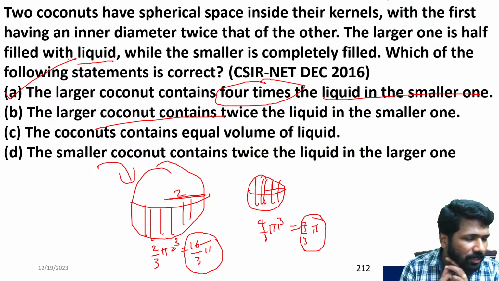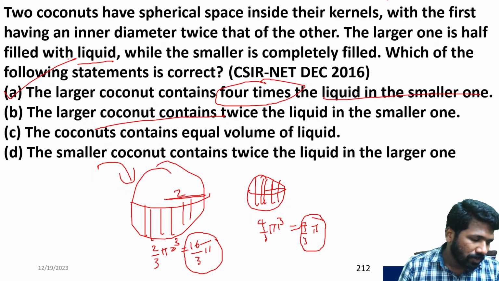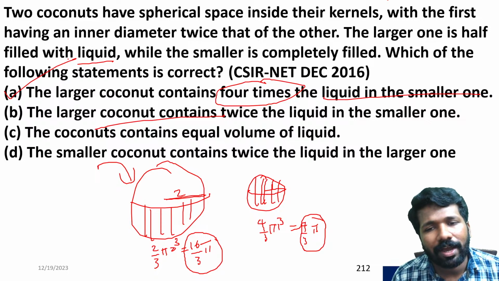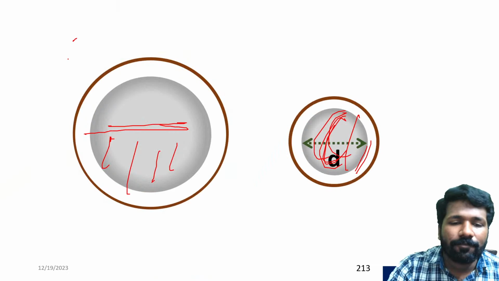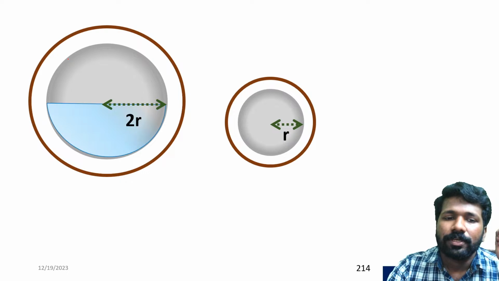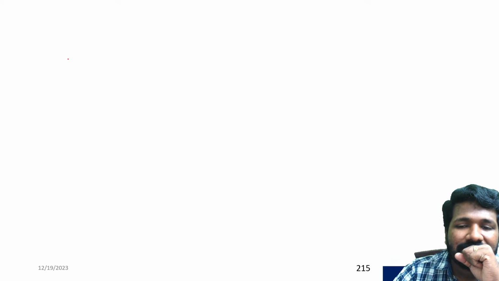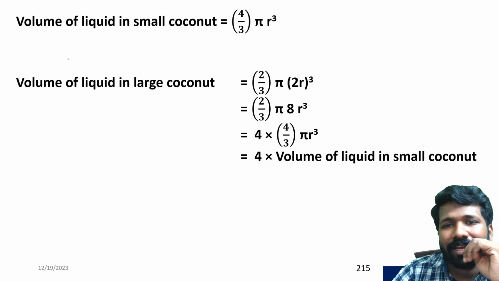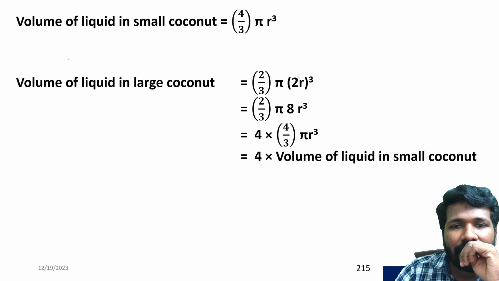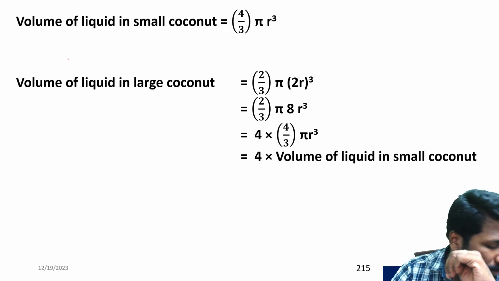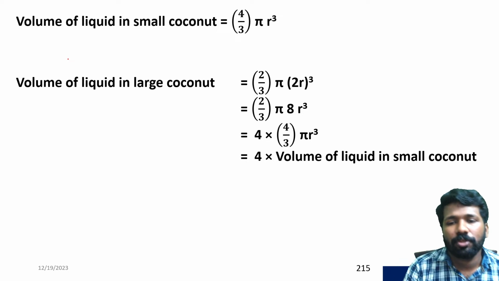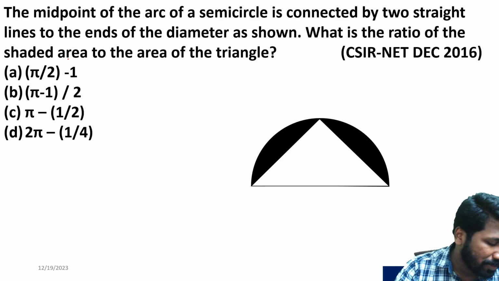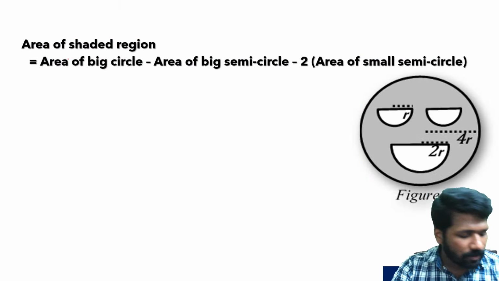Ratio based question where volume is involved. So this is the idea of the mensuration chapter. Yes, some formulas are needed, but you can learn those formulas in a logical way. If so, this chapter is actually easy. This question, if you don't want to use examples, you can do mathematically like this, taking variables. Let R be the radius of the smaller coconut. Then the larger coconut radius will be 2R. And then you can simplify and compare it, and still you will get the same answer. All of you understood this?